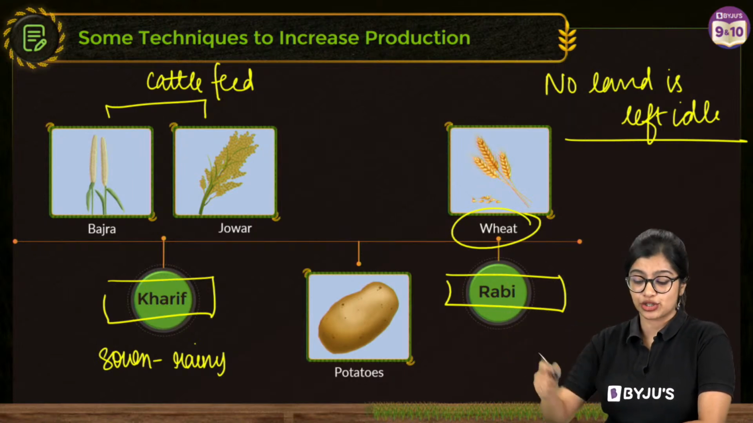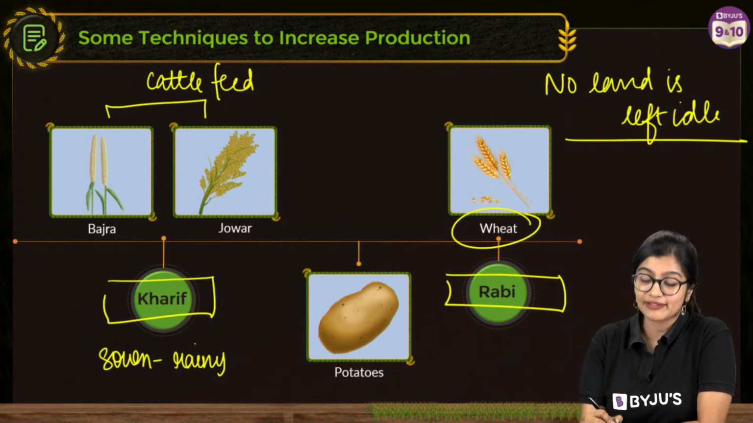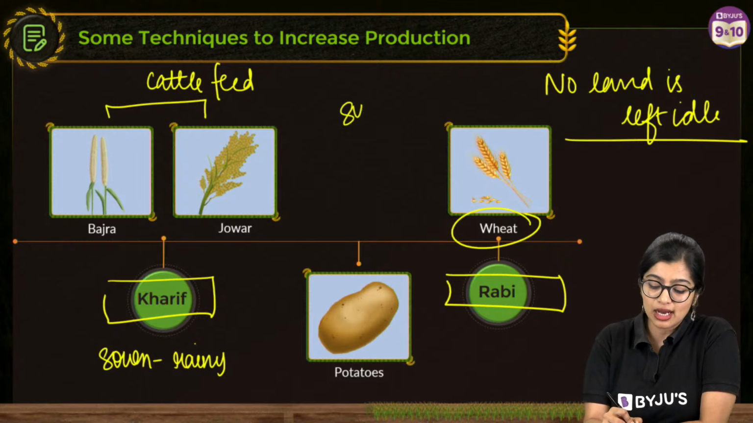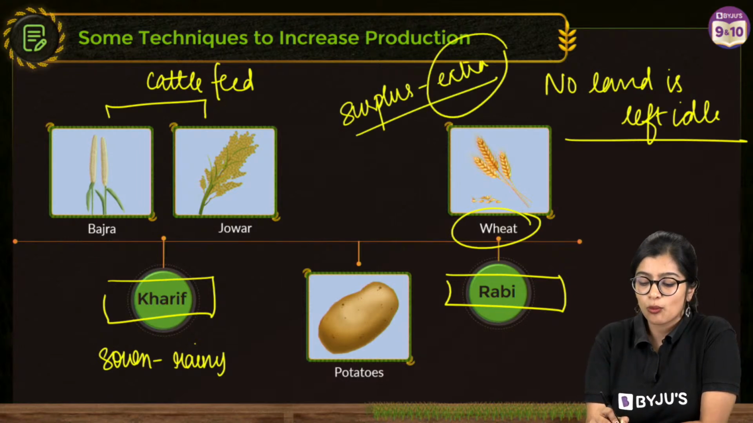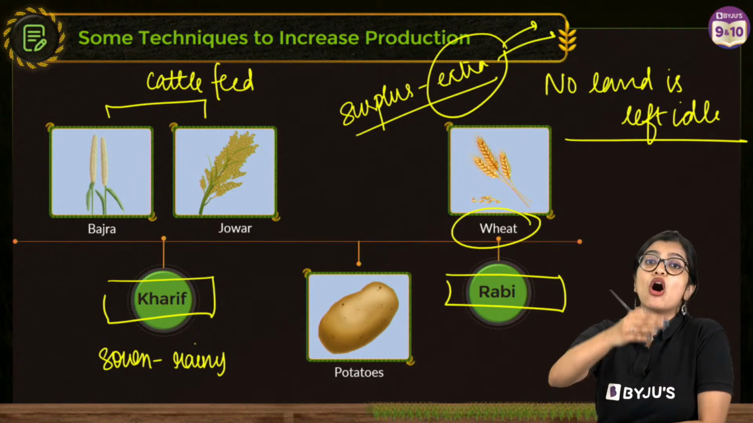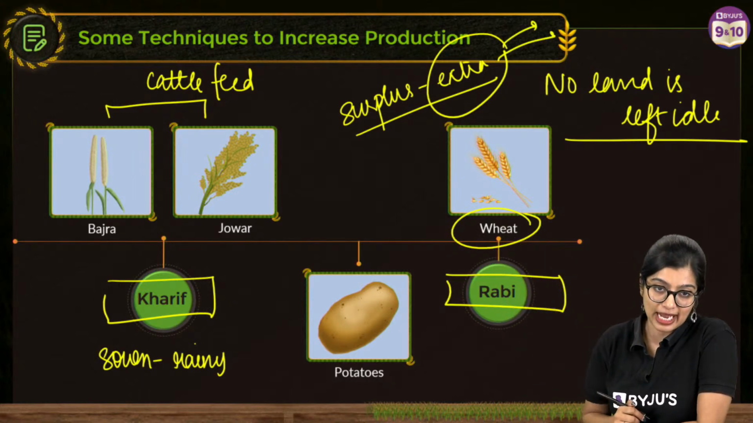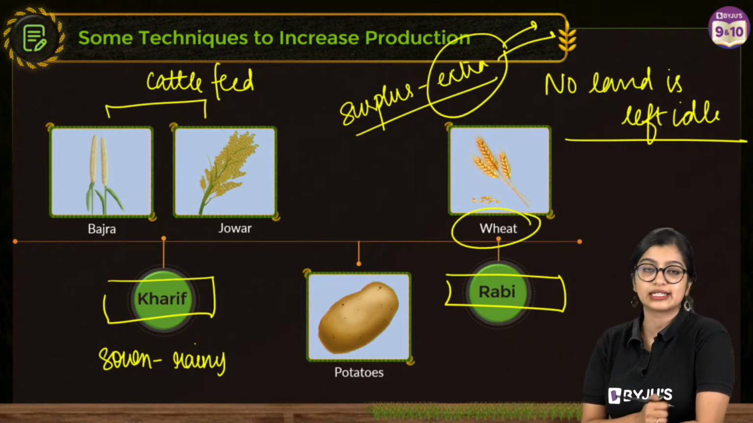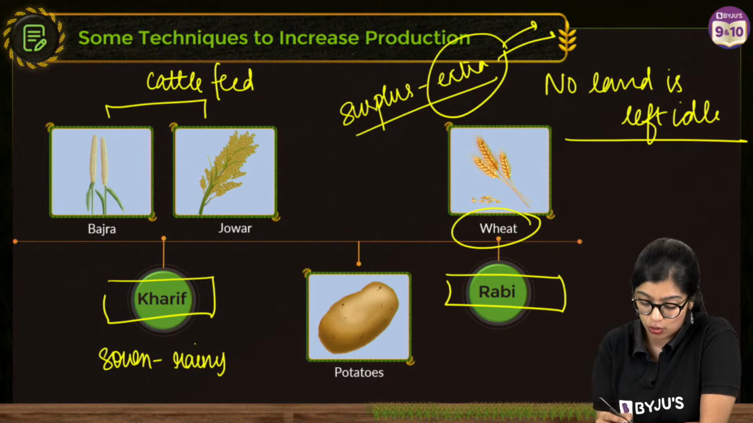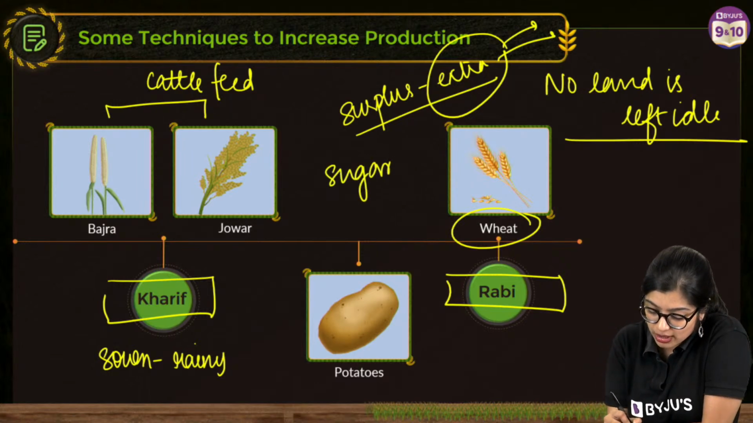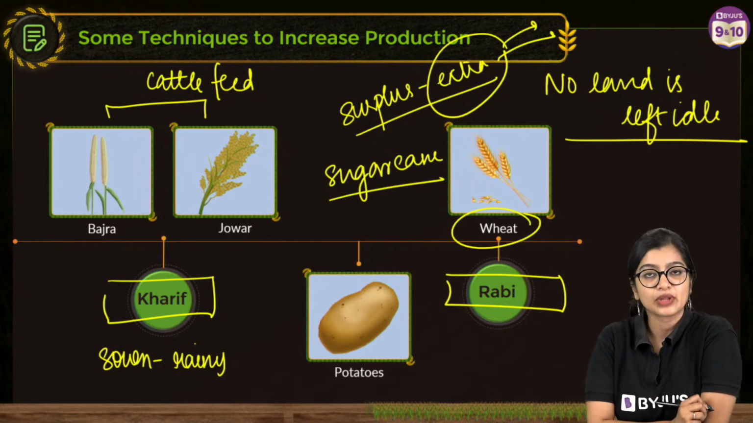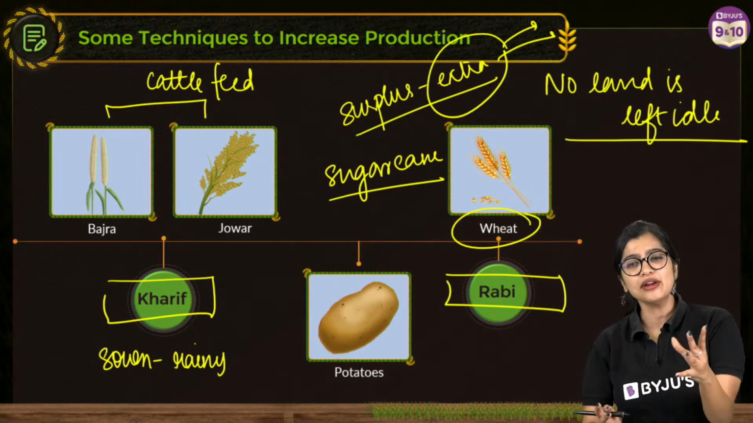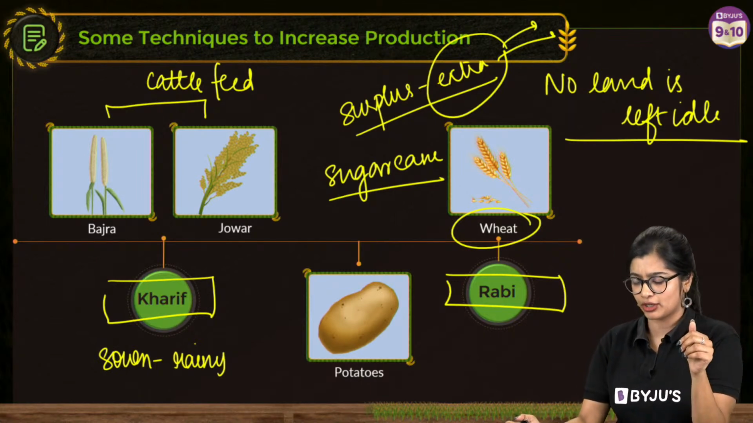Now along with that, whatever they produce, especially in the case of wheat, whatever is surplus, and surplus is nothing but whatever is extra, they will sell it to the small towns that are nearby. Sugar cane is also grown once in a while and it is sold to traders also. So one or two crops are grown in one particular season.